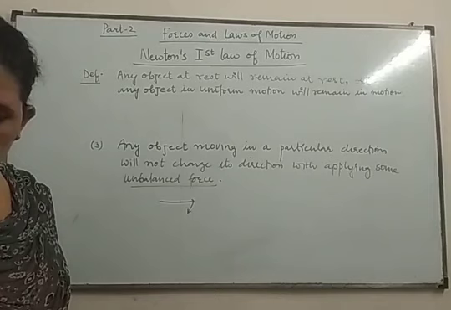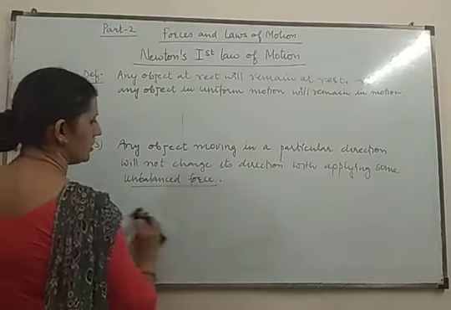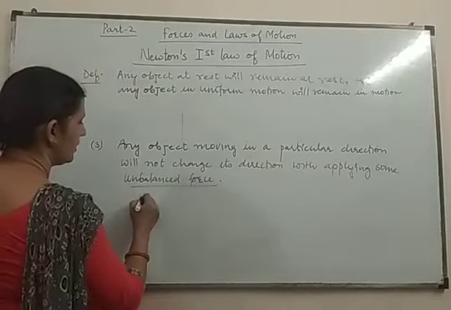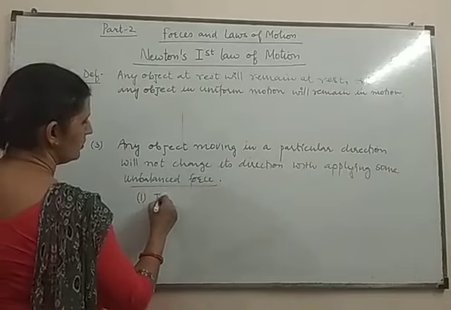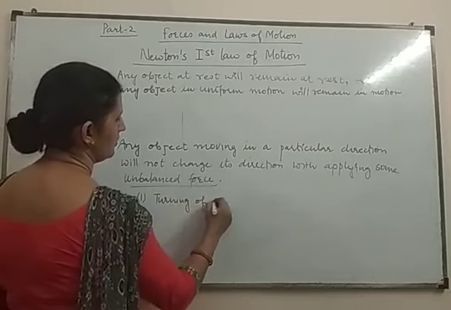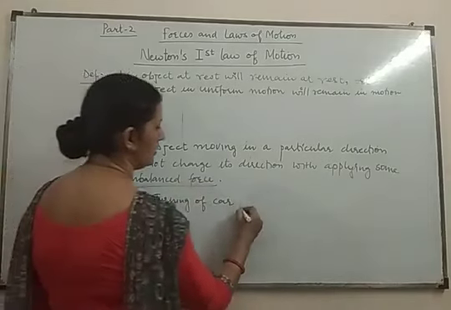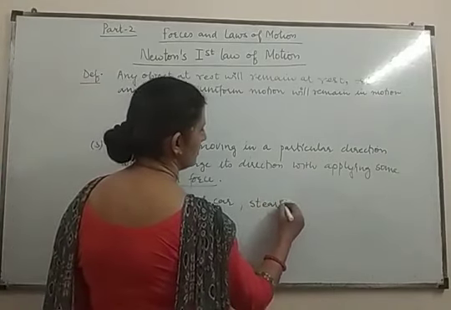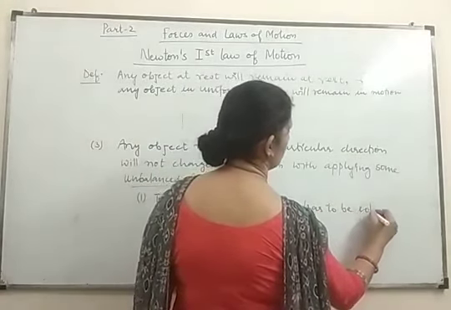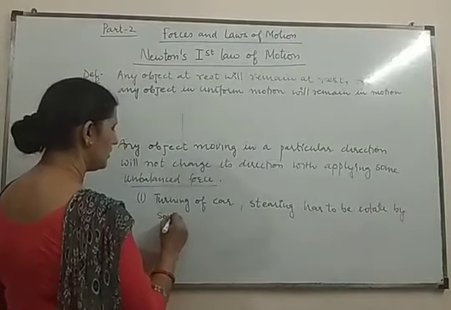Now you have to tell me the examples. What are examples where the object is moving in a direction and will not change its direction? First example: if you want to turn your car, what do you have to do? The steering has to be rotated by applying some force. By some force only, the car will turn.